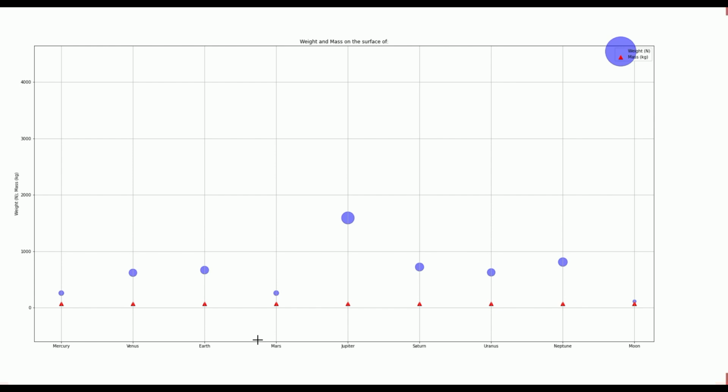On which planet do we weigh the highest and lowest? Is my question. Yes, we weigh the highest on the surface of Jupiter. Okay, guys. It's around 1500. And on the surface of Mercury, not Moon. If you had thought of Moon, it is not a planet. Mercury is a planet. And on the surface of Mercury, we weigh the lowest. And even Mars actually. So that's a good thing.